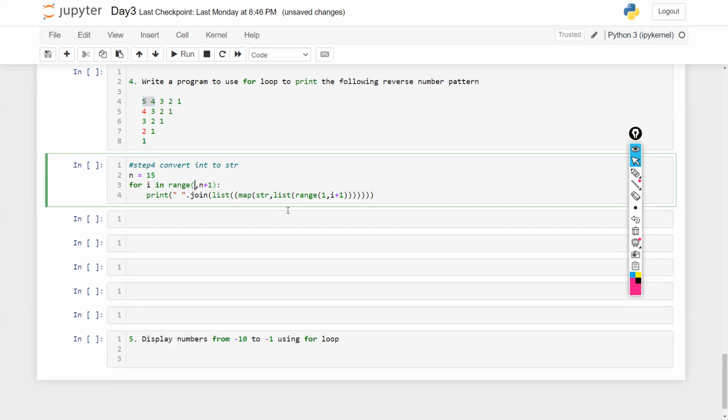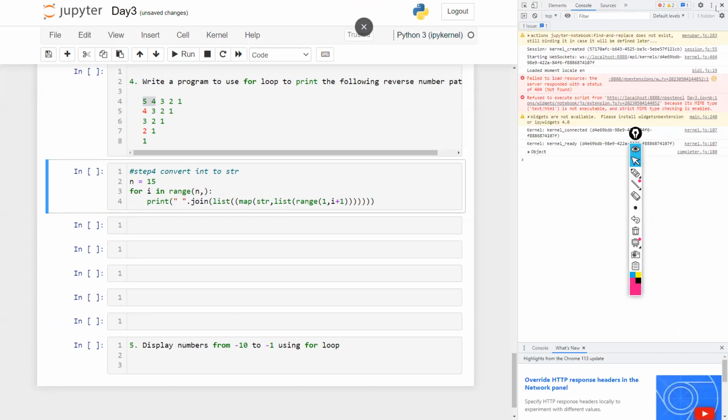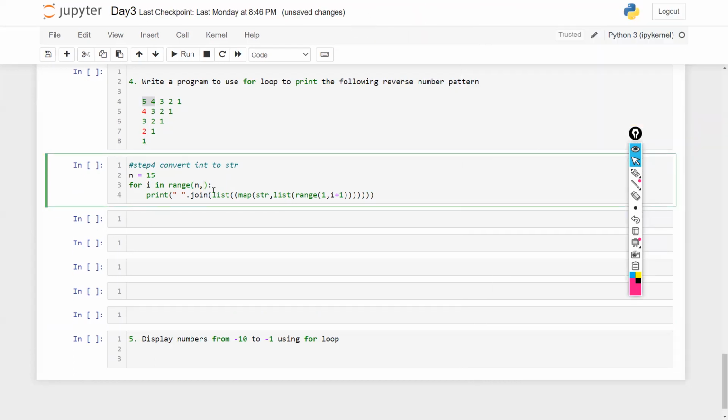Instead of starting from 1 now, we want to start from n. So I would write here n. And I want to go till 1, so I would write here 0. Very simple. Now same way in the range here also, I would not start from 1. I would start from n and I would go till 0. That's it.